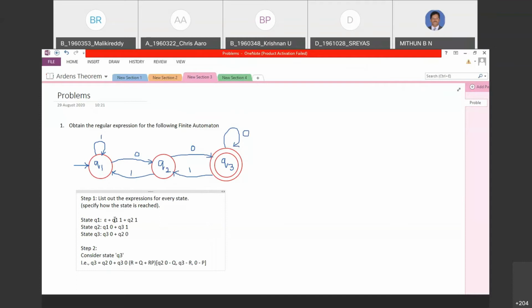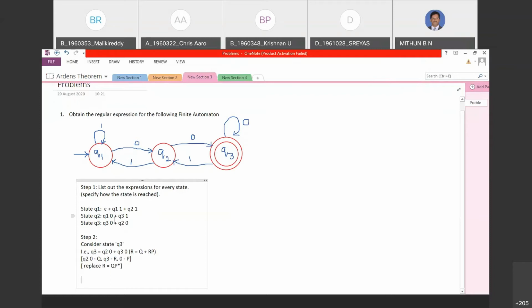Yeah. Now apply the formula. R is equal to Q plus RP, you should replace it with the formula R is equal to QP star. If you want, you can write stepwise also, not an issue. Until you understand, I just wrote like this.